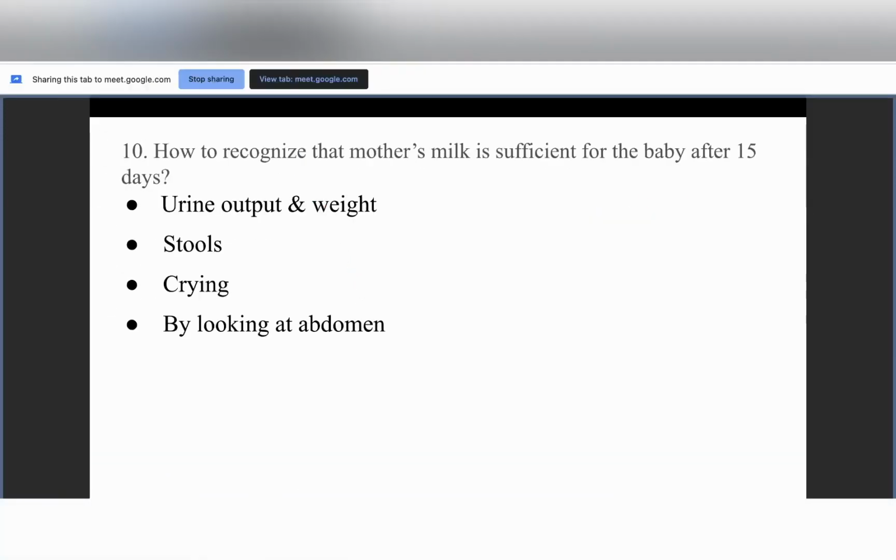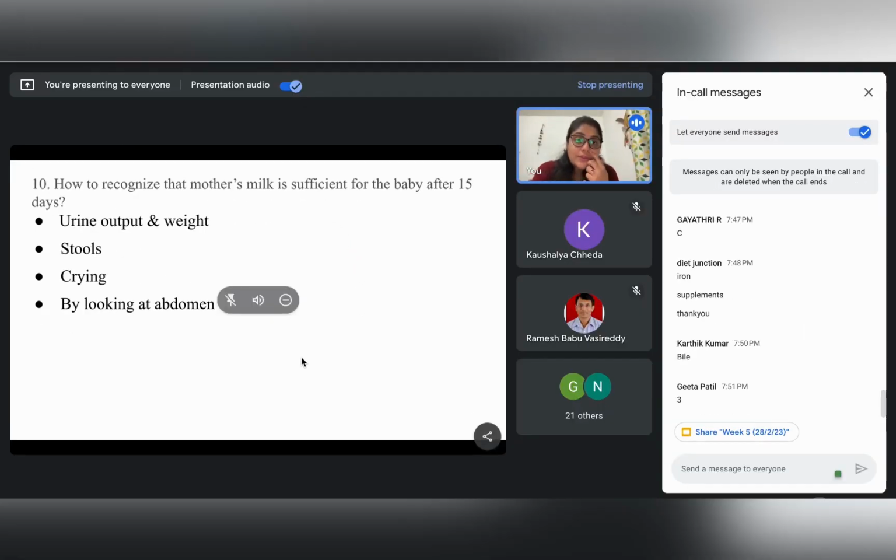Okay, so now we move on to the next question. How to recognize that mother's milk is sufficient for the baby after 15 days? Urine output, yes, urine output and weight. Can anybody tell me how we will quantify how much should be the urine output or how much should be the weight?